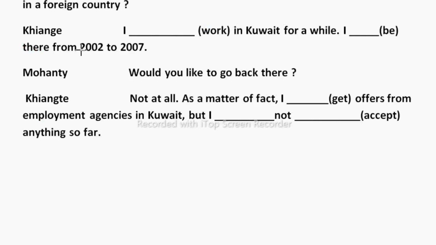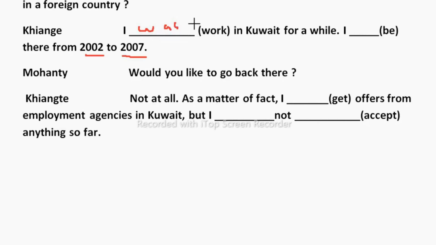Now here, answering, Mr. Kante: I dash work in Kuwait for a while. I dash there from 2002 to 2007. So he's talking about the past. So I was working in Kuwait for a while. So, I worked in Kuwait for a while.